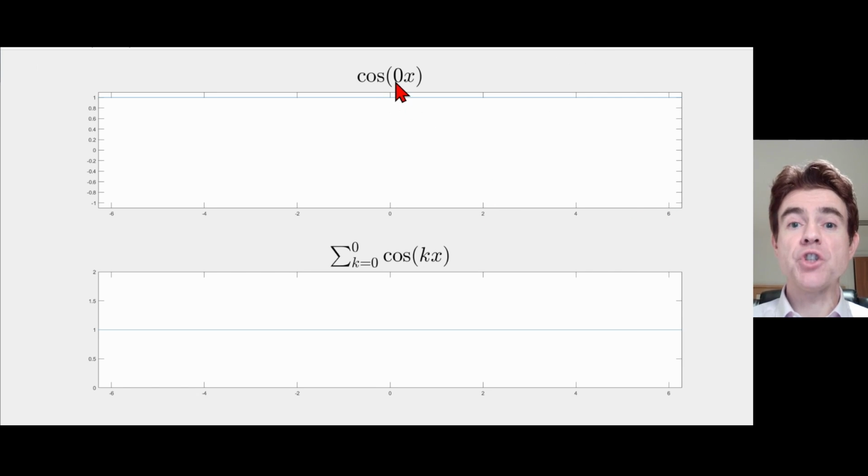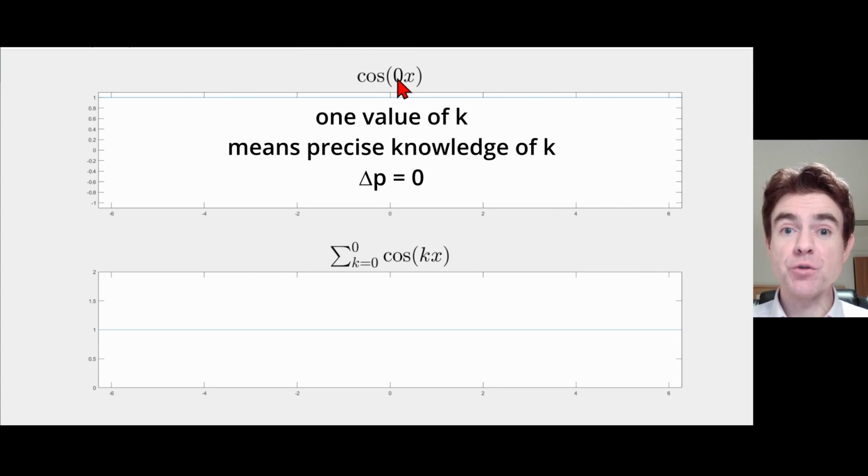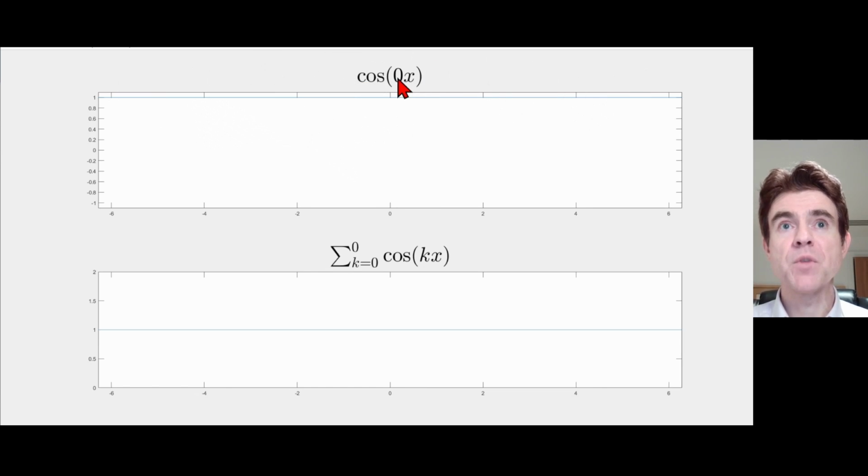Now, just as with the previous example where I just showed cos kx, where k is equal to 1, where we just had one single waveform, that corresponded to precise knowledge of the particle's spatial frequency, therefore precise knowledge of the particle's momentum. Likewise, in this case, with cos of 0, we have precise knowledge of the particle's momentum. In other words, here the spatial frequency is 0, and so the particle's momentum is 0.